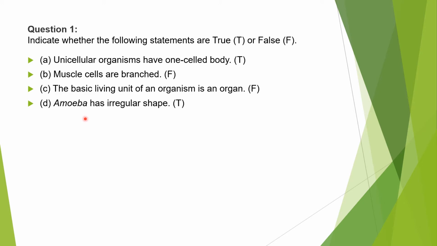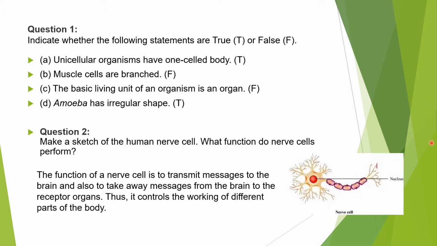Fourth: amoeba has irregular shape. It is true, the shape of amoeba is irregular. Now our question number two is: we have to make a sketch of a human nerve cell, and also we have to tell what function the nerve cell performs.